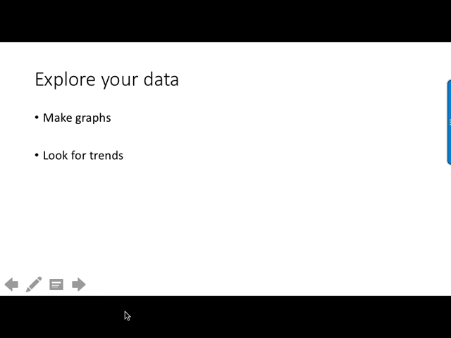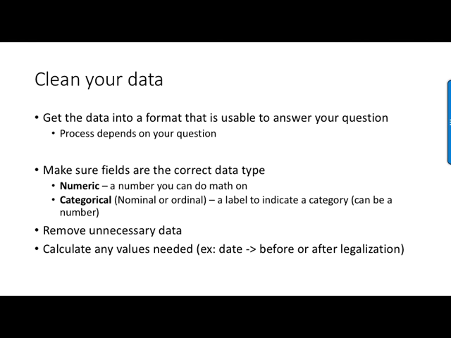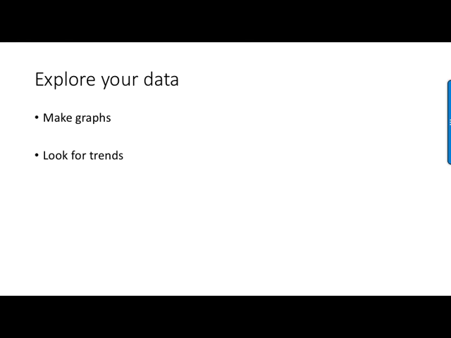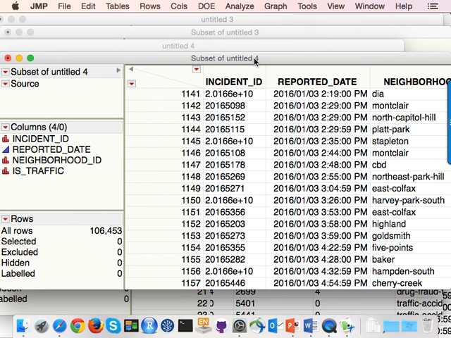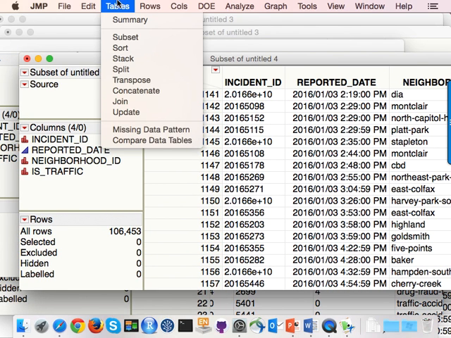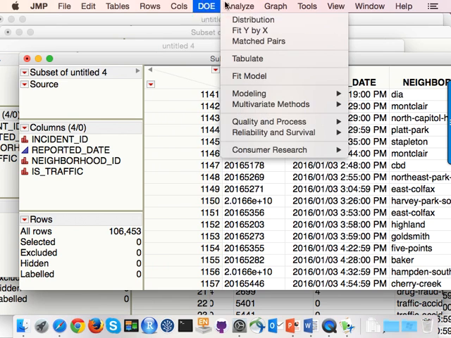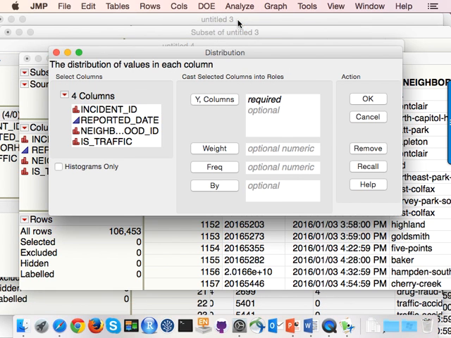So we cleaned the data by getting rid of unnecessary stuff, and now we can explore the data and just use the graphing functions in JMP to look for trends. So we're not doing any sort of statistical analysis right now. We just want to take a look at the data. All right, so to do that, one of the good ways is to just go to Analyze and hit Distribution. And you can say that you want to do it by reported date and put the incident ID in the Y column.